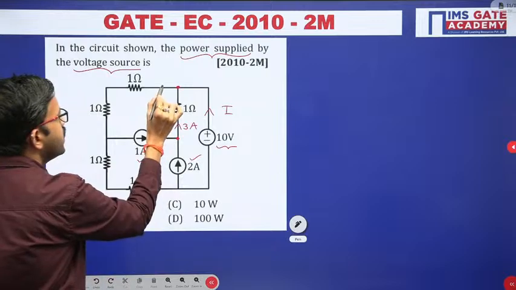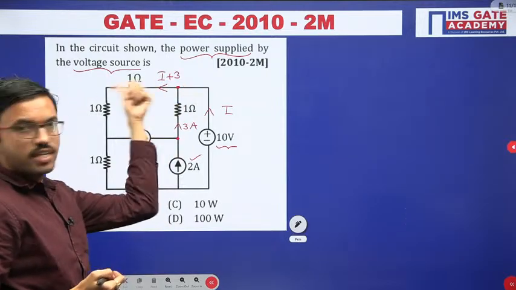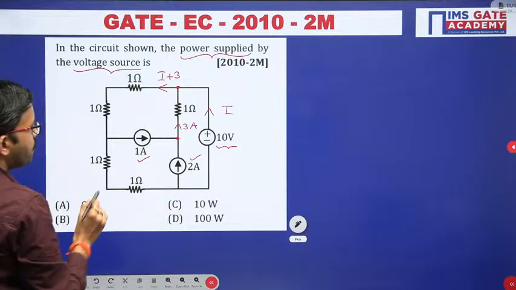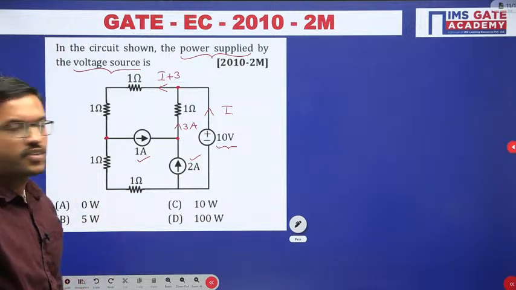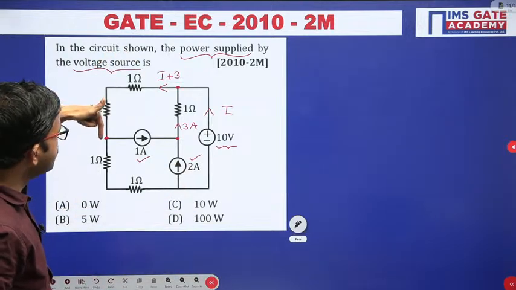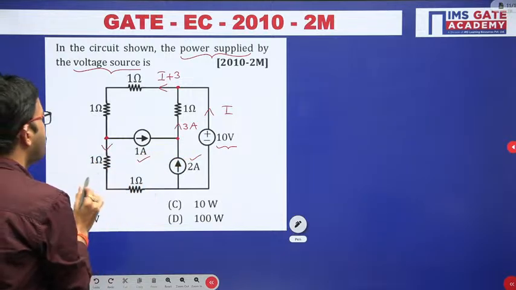That means I plus 3 current will leave here. Similarly, at this particular node, if you apply KCL, I plus 3 current is coming here, out of which 1 ampere is leaving. That means in this branch I plus 2 current should leave.